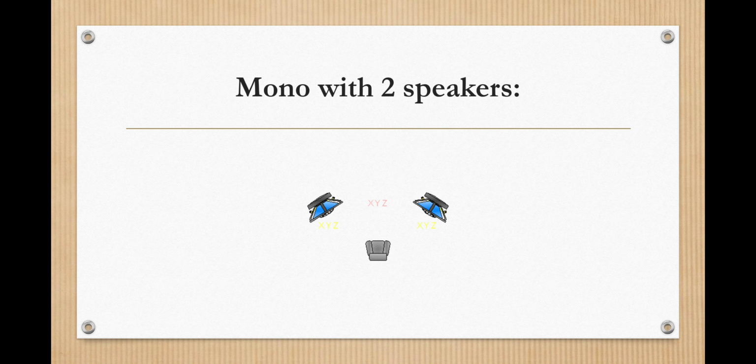Let's see what will happen with two speakers. In this diagram, you can see that the same signal is reproduced by both speakers. Since the signal content going to each speaker is precisely the same, this is a mono system.